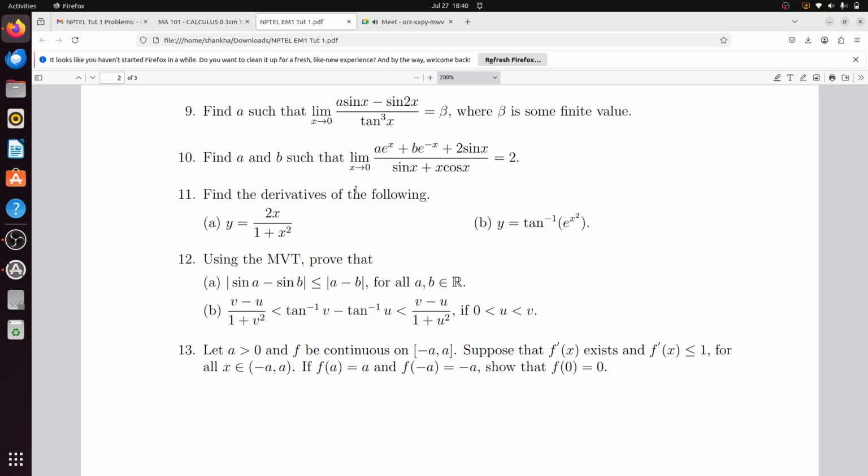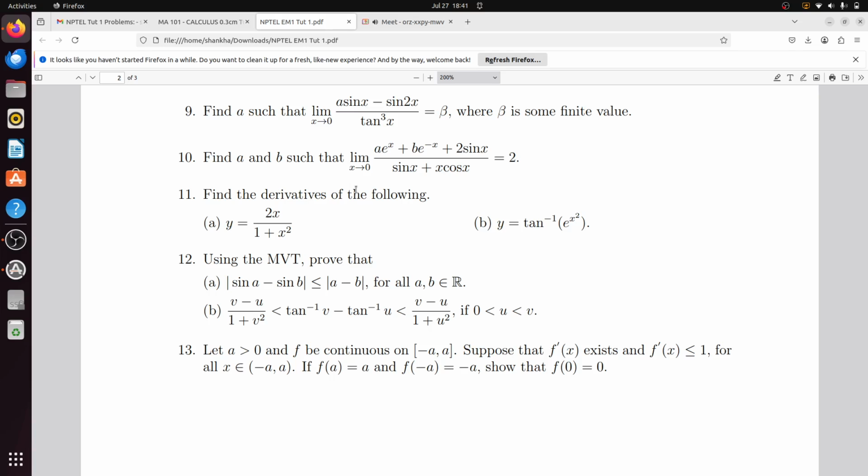You need to use mean value theorem. Modulus of FB minus FA divided by B minus A, modulus of B minus A, will be less than or equal to 1.